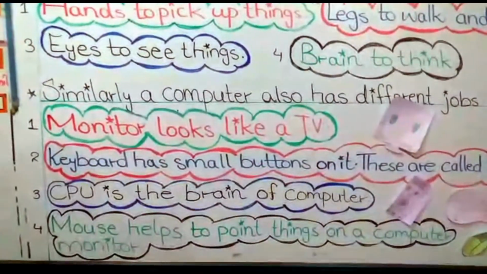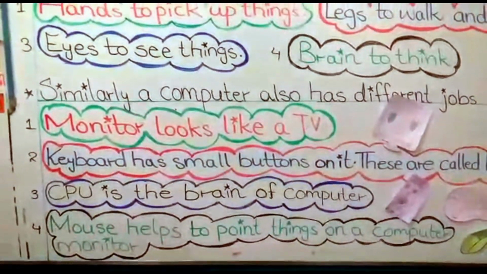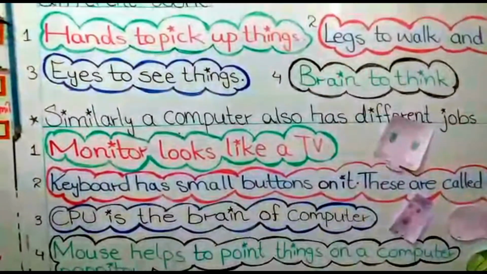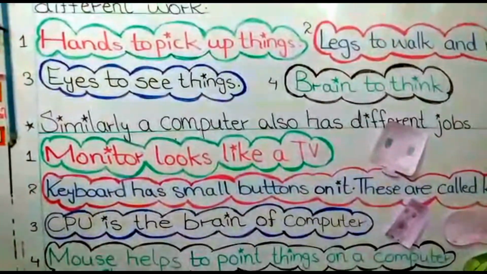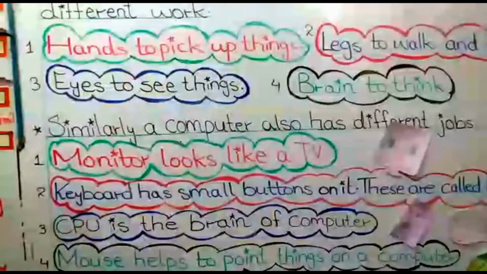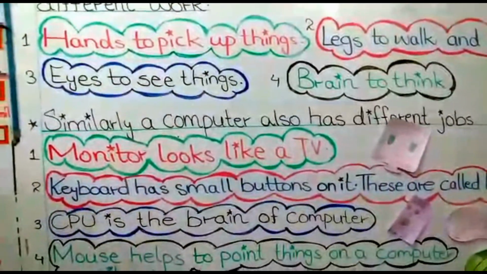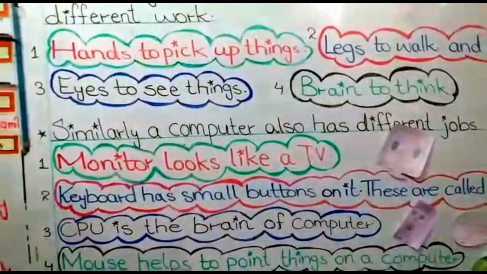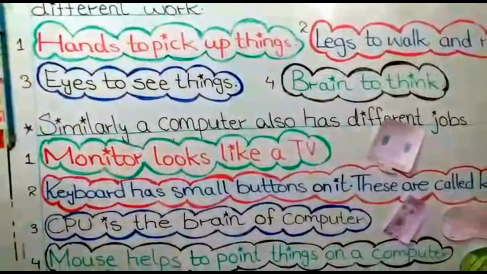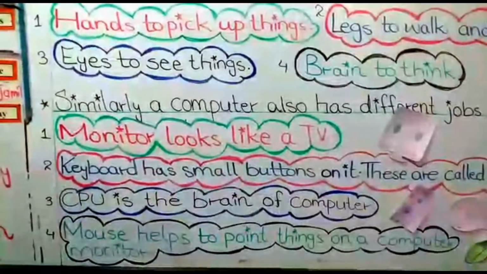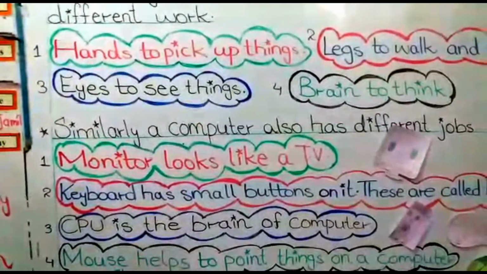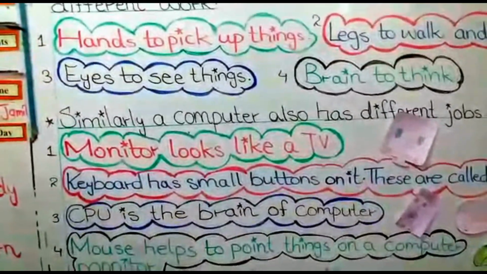Now come to point number 3, CPU. What is CPU? First of all, we have to understand that CPU stands for Central Processing Unit. CPU is the brain of computer. As we use our brain to think, the computer also uses CPU to think. All the data are stored in CPU. You can see the picture of CPU which is pasted on the whiteboard.